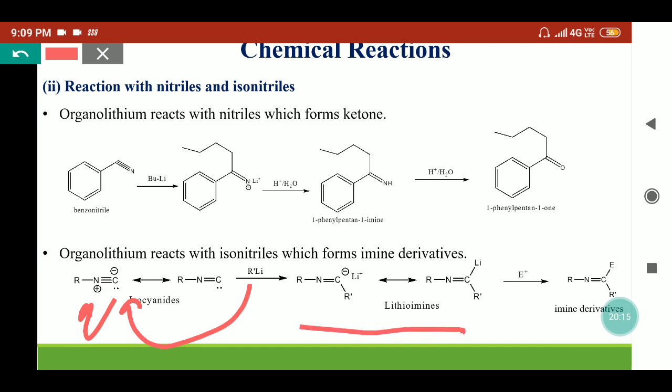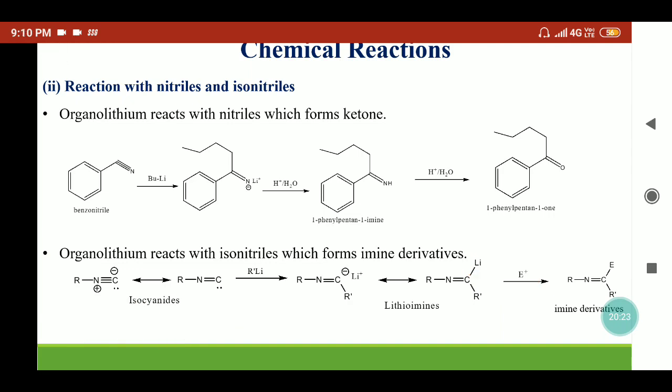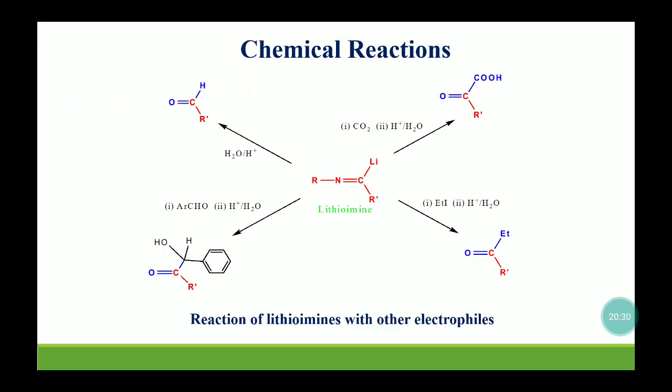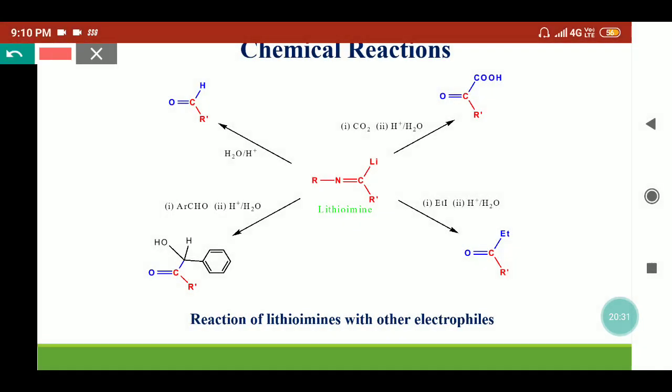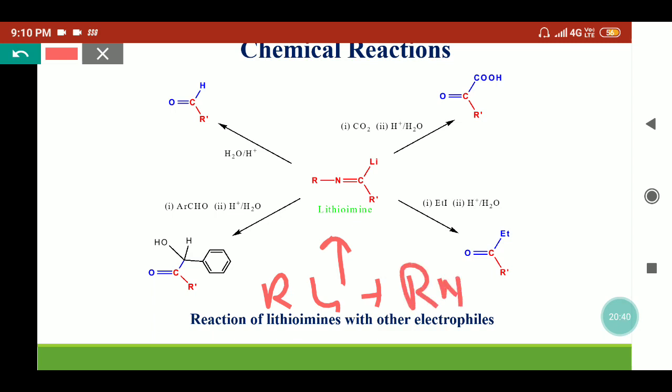This can be further treated with any other electrophile. So what will happen, this lithium will be replaced by these electrophiles. We'll look at more reactions for isonitriles, where the lithium imines can be treated with different electrophiles. Here the organolithium prepared has reacted with the alkyl isonitrile and forms the lithium imines.